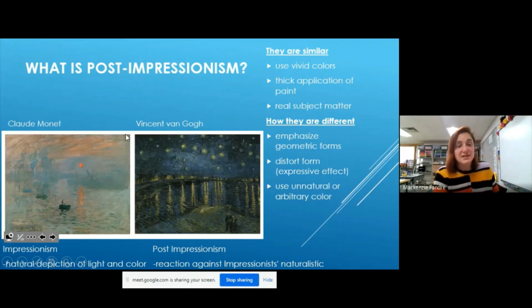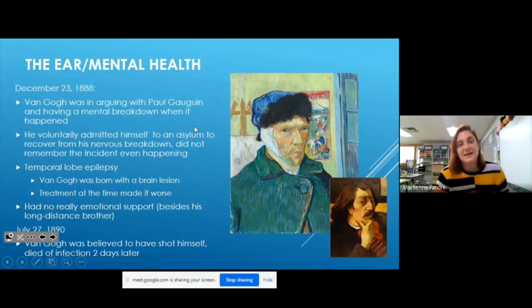Because Impressionism was all about getting natural lighting as it was in the day, but then post-impressionism was like, nah, let's not do it as realistic. All right, so it gets a little more creative here. All right, so let's get into Van Gogh's little mental health for you today.